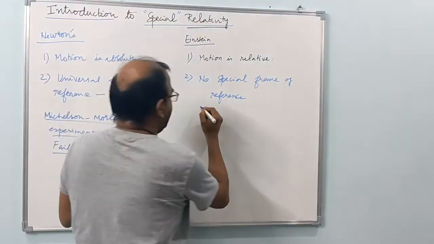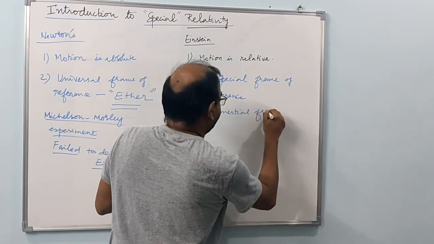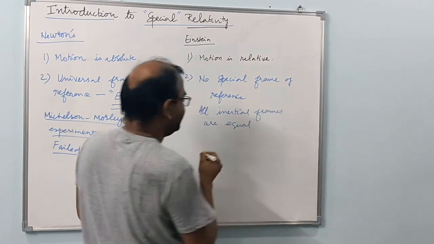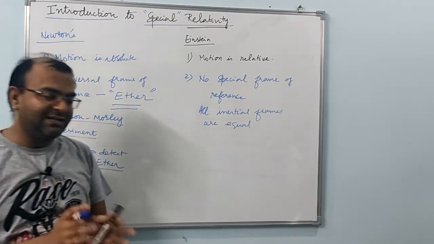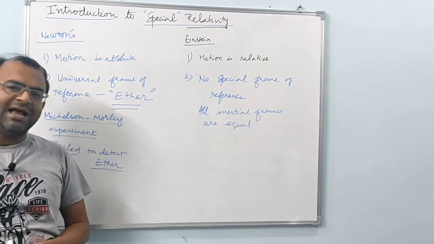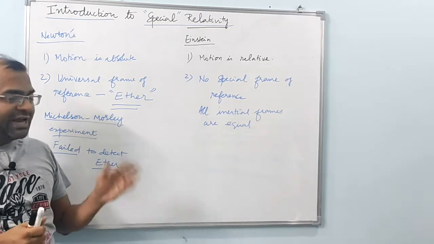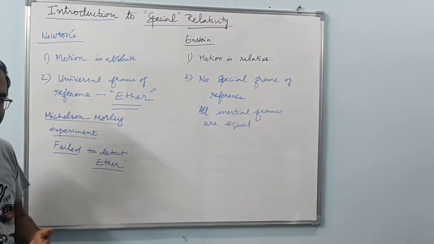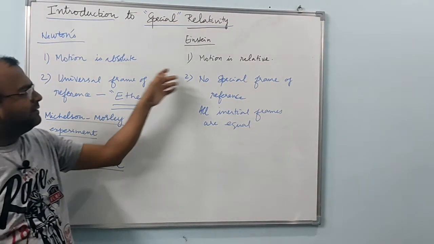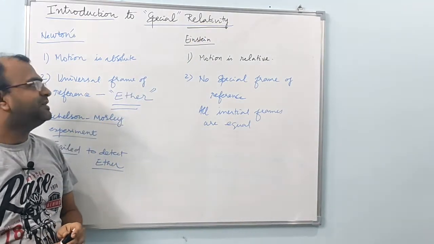That's a very important understanding, and because of that no special frame of reference exists. All inertial frames are equal. That is what this means. So when we say inertial frames, these are non-accelerating frames where forces such as gravity are not present. Such frames are called inertial frames, where Newton's law of inertia is valid. Unless there is an external force acting to change the state of an object, the state could be a state of rest or a state of uniform motion. That is a very important understanding that was brought out by Einstein's special relativity.